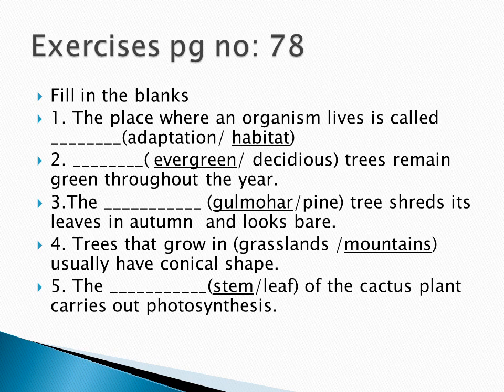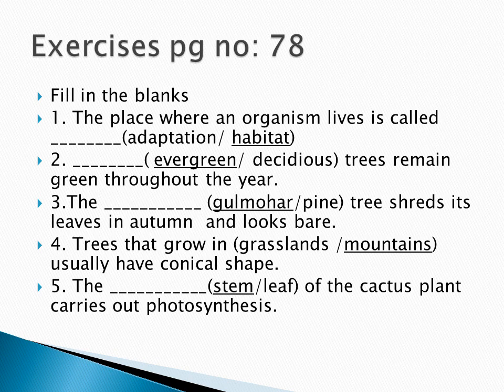First one, the place where an organism lives is called dash. So what is the answer? It is the habitat. Habitat is the place where an organism lives naturally. And then second one, dash trees remain green throughout the year. So which trees will remain green? It is called evergreen trees. So underline the option evergreen.